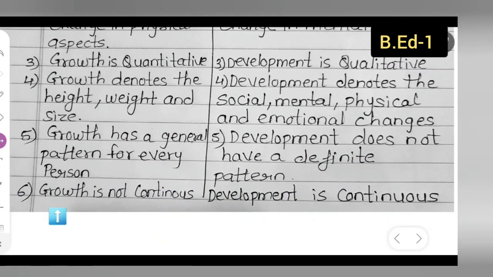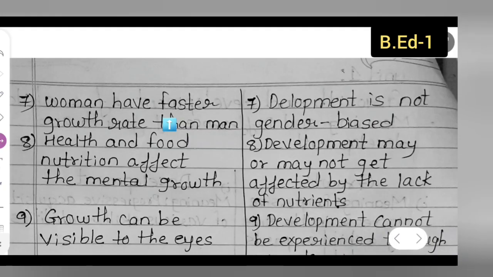Sixth point, growth is not continuous, development is continuous. Remember this. Seventh point is women have faster growth rate than men, whereas development is not gender biased. Growth is gender biased, because women have faster growth rate than men, whereas development is not.